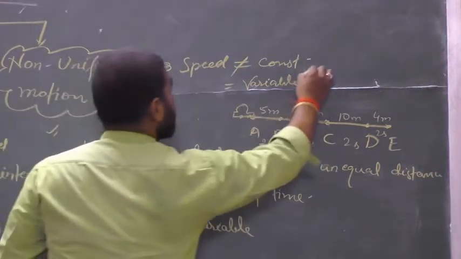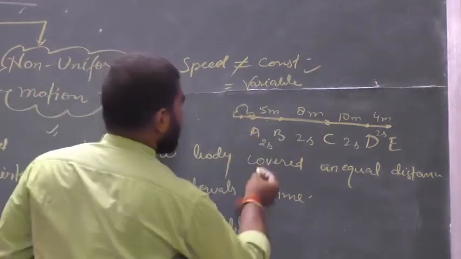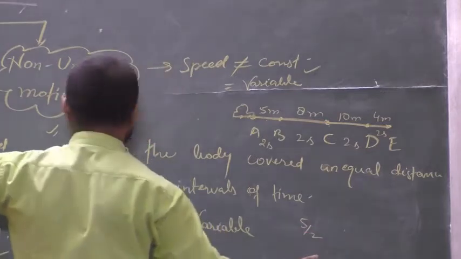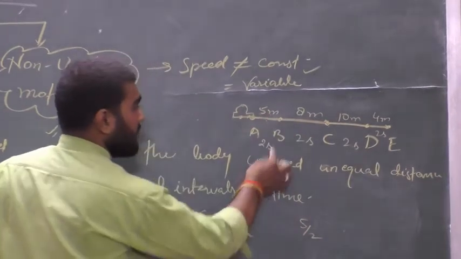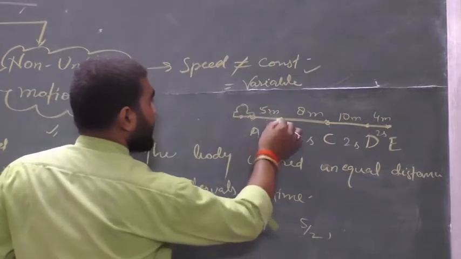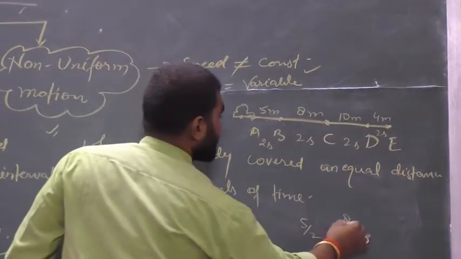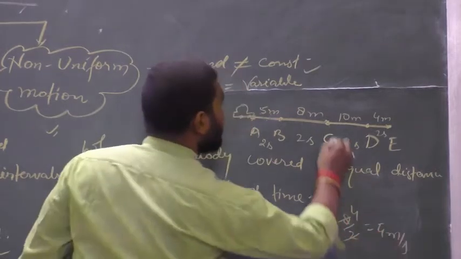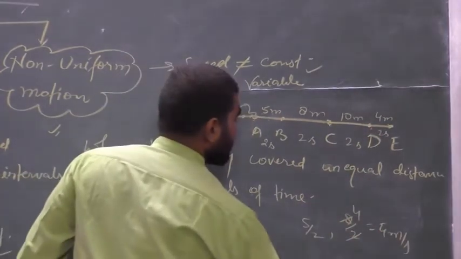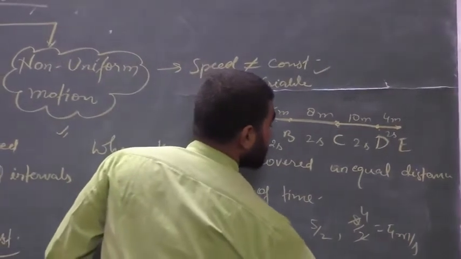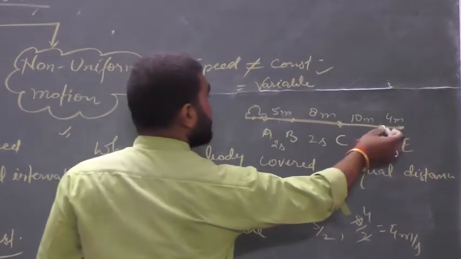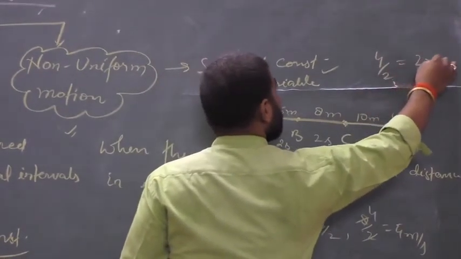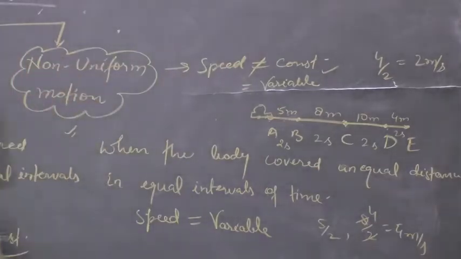It cannot be constant. See here, the speed between A and B is 5/2 meter per second according to this formula. Speed is equals to distance upon time, so it will be 5/2 between A and B, and between B and C it will be 8/2, means 4 meter per second. Between C and D it is 10/2, means 5 meter per second. Between D and E it is 4/2, means 2 meter per second. So there are two types of motion.